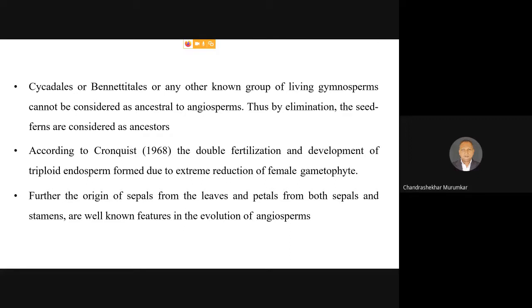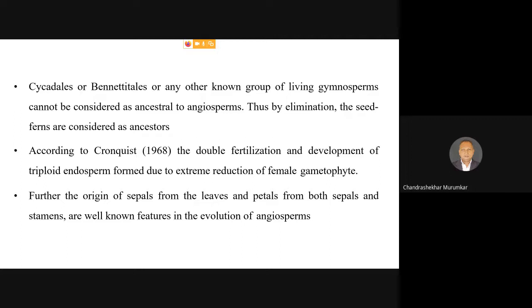So the angiosperm flower is nothing but a modified stem where leaves are modified into the bracts, and the bracts are further modified into the sepals, and even the sepals are further modified into petals, or even sometimes the microsporangia, that is obviously the stamens, became sterile and became petaloid, and they gave rise to the perianth, or they gave rise to the petals.